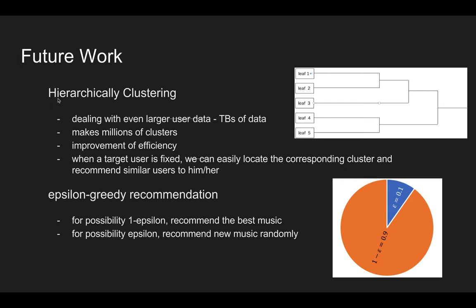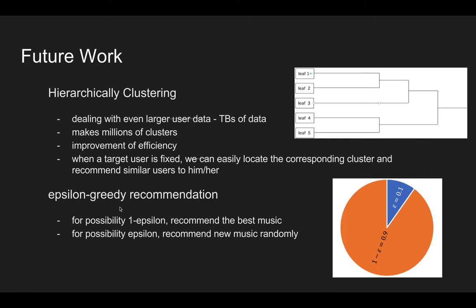After that, we still have some improvements to make to our system. The first is that we can do hierarchical clustering. That is, if the dataset is very, very large, we can divide users into clusters, but the clusters dataset may still be very large. So we make clusters again, that is, clusters of clusters. By this hierarchical clustering, we can deal with a huge amount of users' data, probably TBs or even PBs.